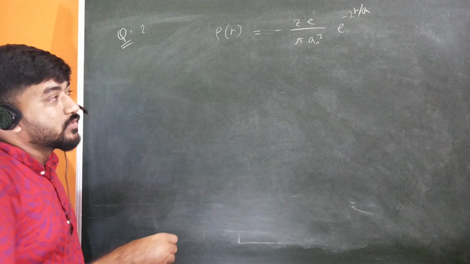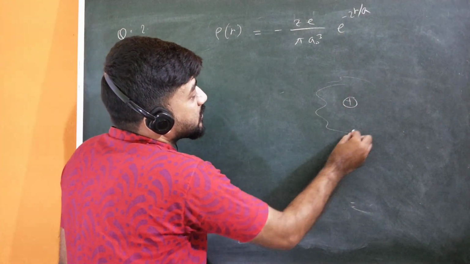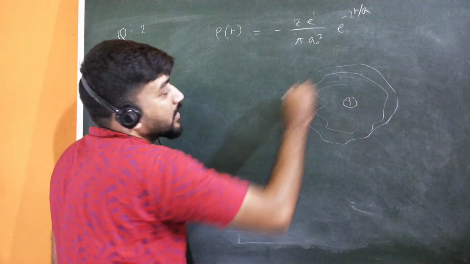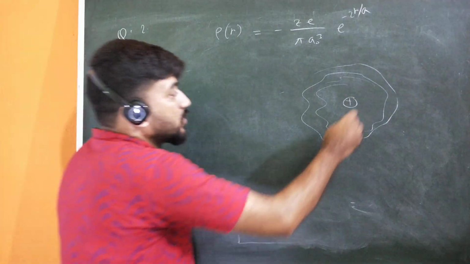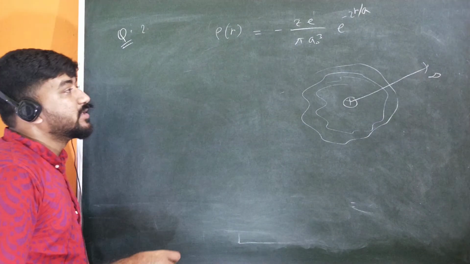The electron cloud is around the nucleus all over the space, so the limit will be 0 to infinity.